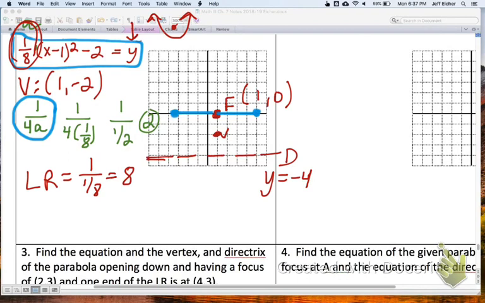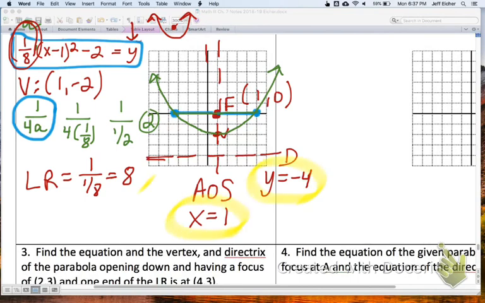Yeah, close enough. And then our parabola is going to go through this LR, go through the vertex, and up through that other point. So the LR is this length right there. I might have asked for the axis of symmetry. The axis of symmetry goes through the focus and the vertex. So the AOS, axis of symmetry, cuts the parabola into two symmetrical parts. So that equation would be x equals 1. So we have the directrix, we have the axis of symmetry, we have the LR length, and we have the coordinates of the focus. I think that's all that we needed to solve for.